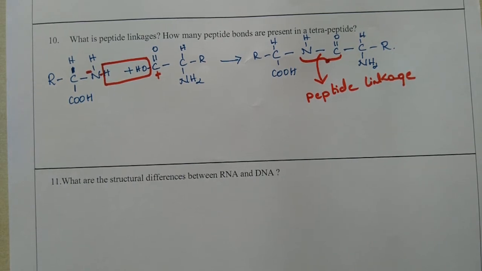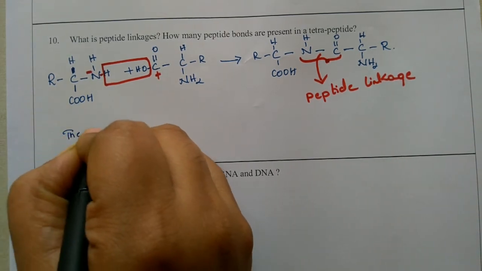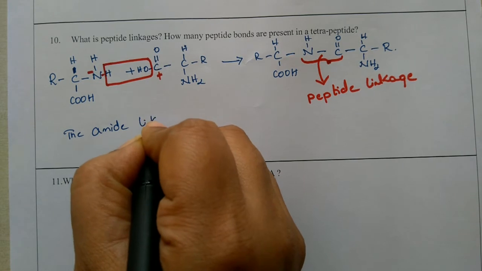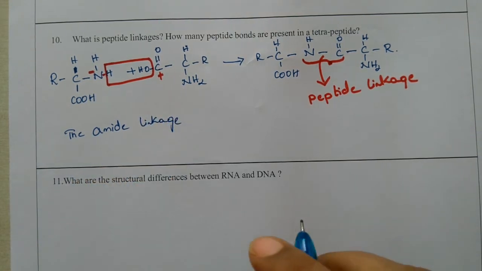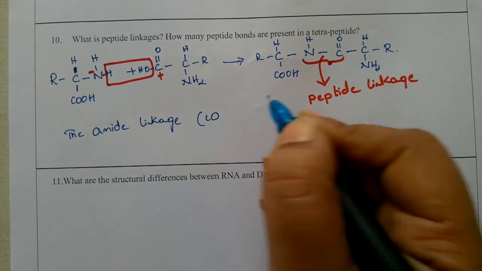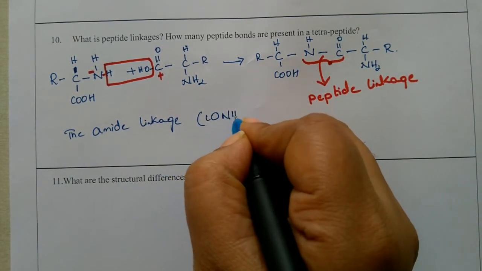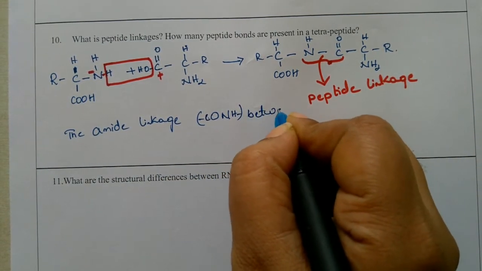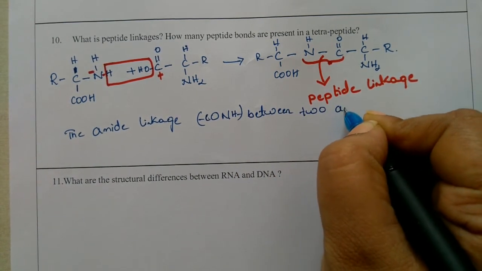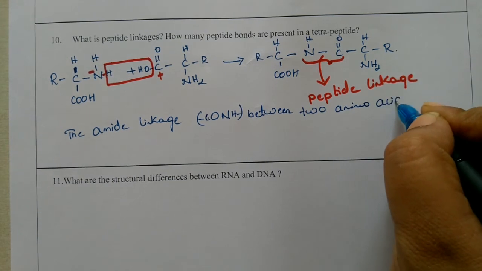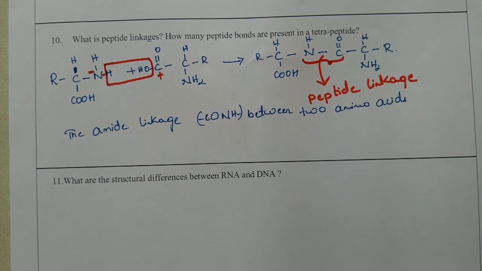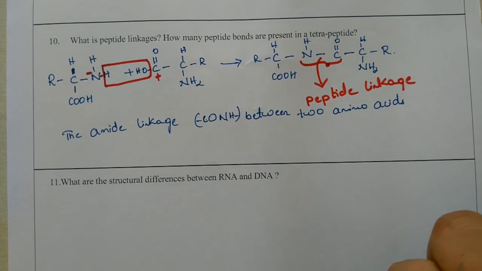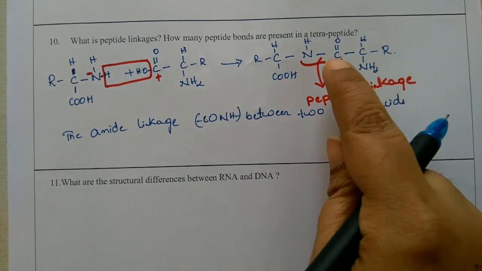It is an amide linkage. Because a definition is asked here, we can define it: the amide linkage, that is the CO-NH linkage between two amino acids, is called a peptide bond or peptide linkage. Clear?